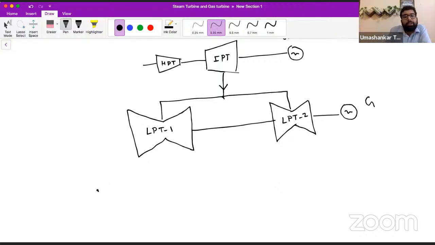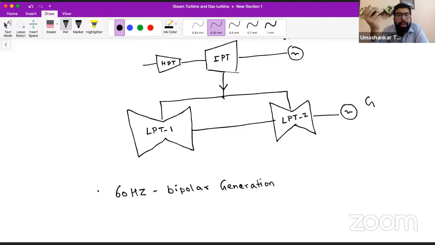This system is generally used in some richer, developed countries, where they have a frequency of 60 hertz and a bipolar generator. In India this is not very common. In India we use tandem compounded, and in countries like America they use this cross compounded arrangement with a bipolar generator and 60 hertz frequency.